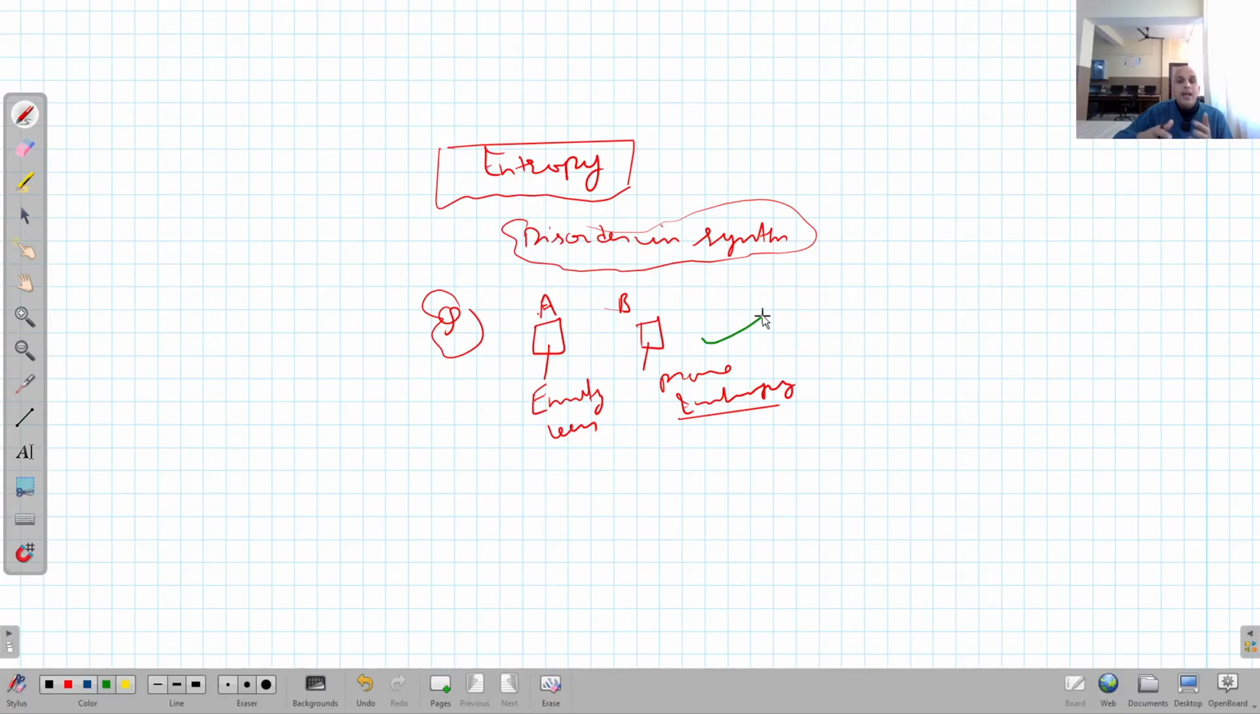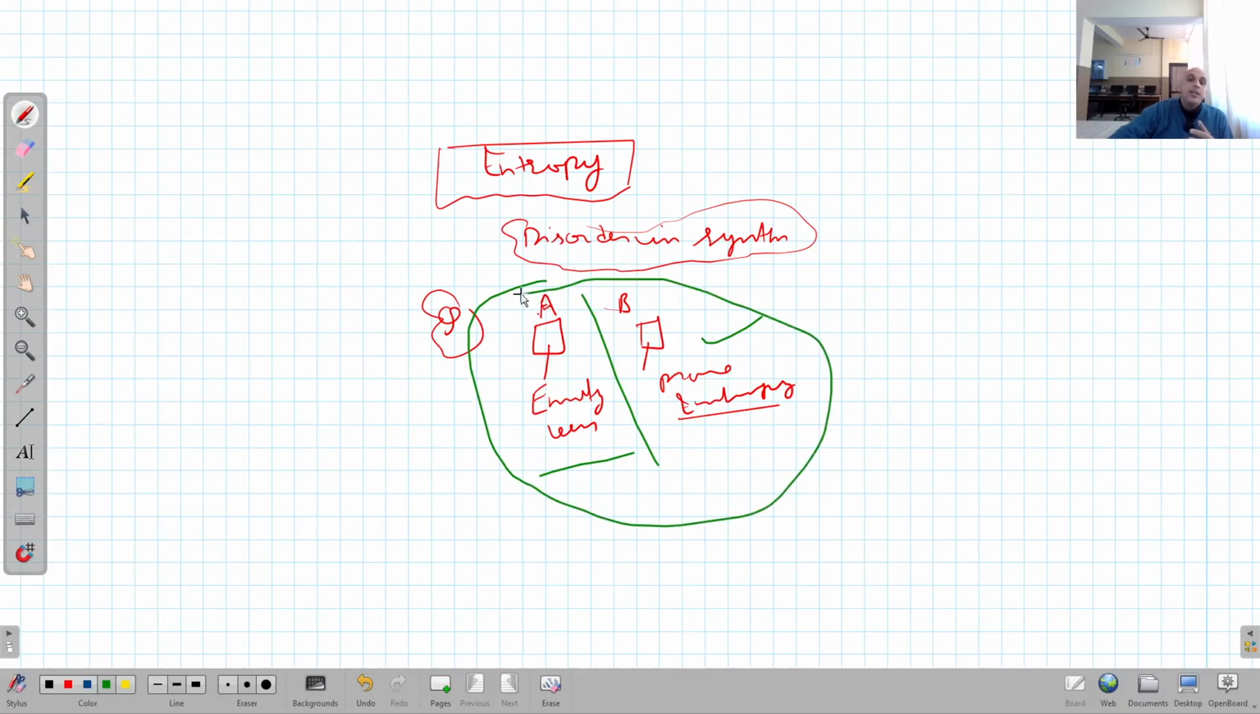Similarly, in A, entropy is less. It means the energy that can be converted into work is more, but the energy that cannot be converted into work, the useless energy, is low. So this is how you can make the distinction between these two systems in terms of entropy. Now, this word entropy was first coined by Rudolf Clausius.